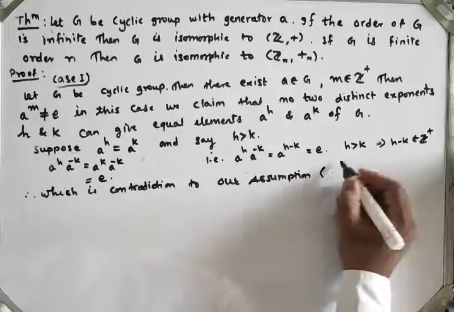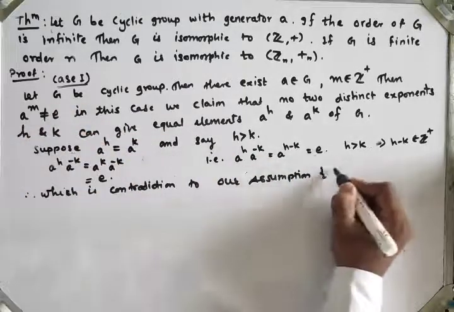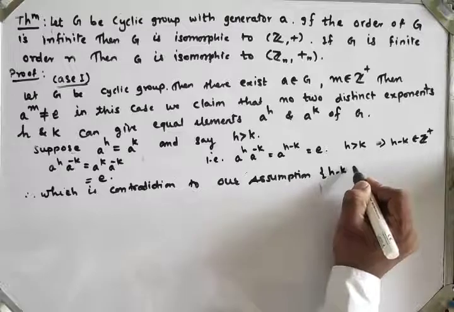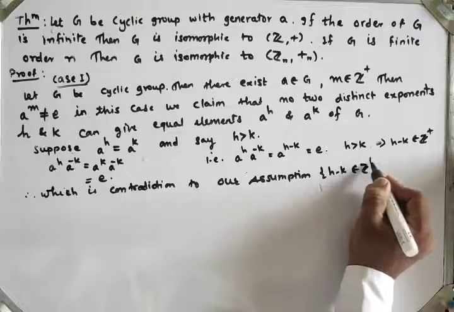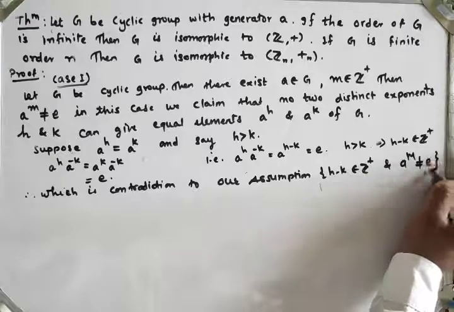What is our assumption here? We have taken a raised to m not equal to identity. What we have given here is h minus k belongs to the set of integers, and a raised to m not equal to identity.